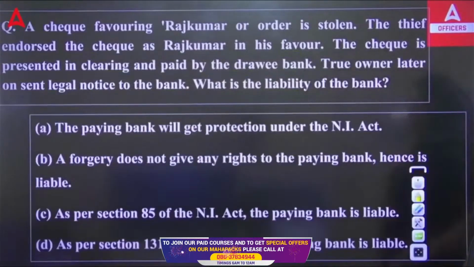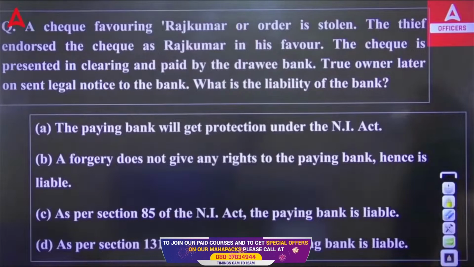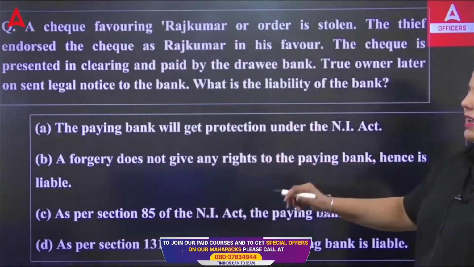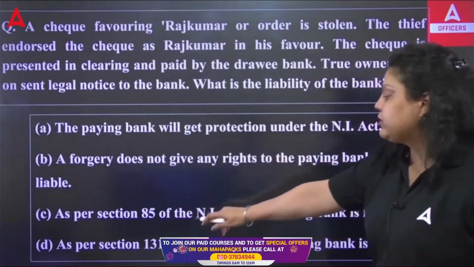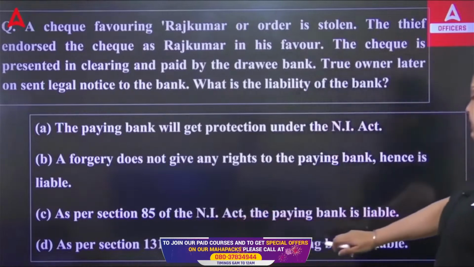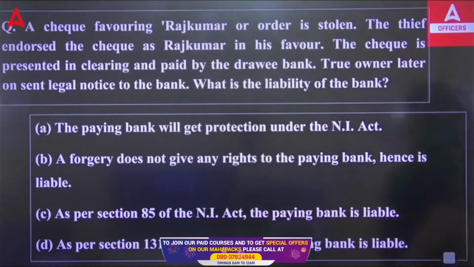First option says the paying bank will get protection under the Negotiable Instrument Act. Second says a forgery does not give any rights to the paying bank, hence it's liable. As per Section 85 of the NI Act, the paying bank is liable. As per Section 131 of the Negotiable Instrument Act, the paying bank is liable.